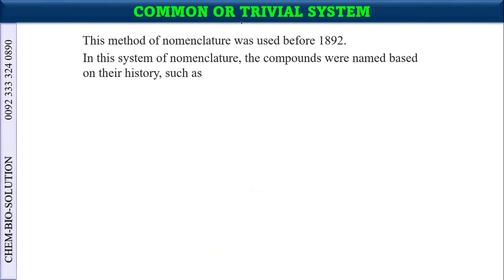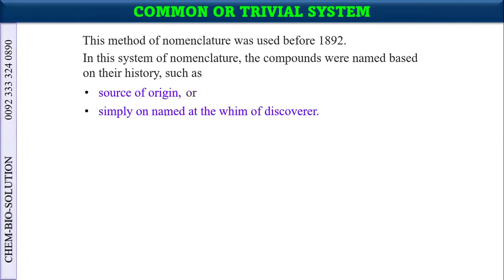before. This is about the trivial system in 1892. Before 1892, in the system of nomenclature, the compounds were named based on their history, such as the source of the origin, as I have already told you, or simply on the whim of the discoverer, whoever discovered, and according to his desire, he could name the compound.